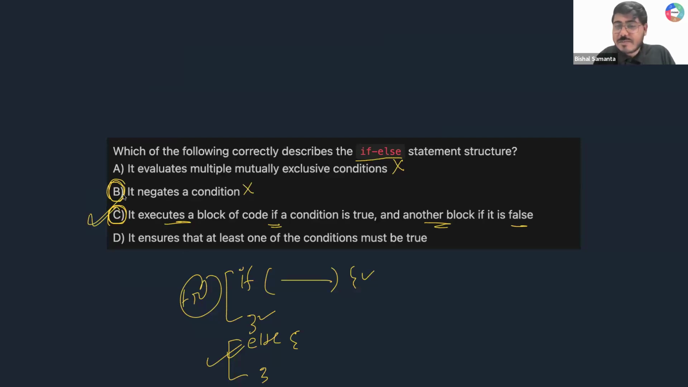Let me check the last one here. It ensures that at least one of the conditions must be true. Okay, so this is also true, guys. But tell me, which one is more explicitly explaining the concept? This is also true, it also ensures that one of these will be correct, but C is more accurate, right? C is better in terms of explaining what if is doing and what else is doing. So in that case you need to eliminate the other options. So C will be correct here, guys.